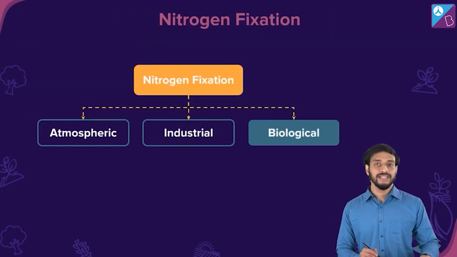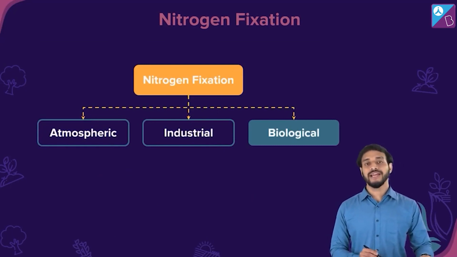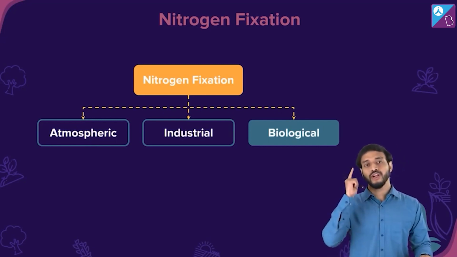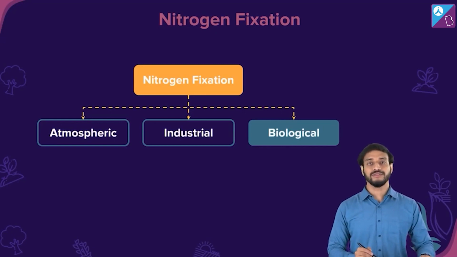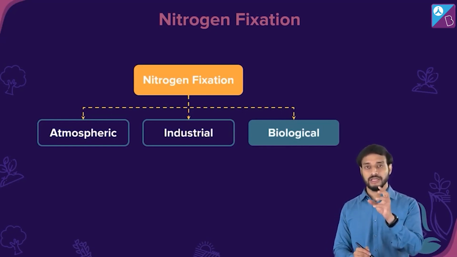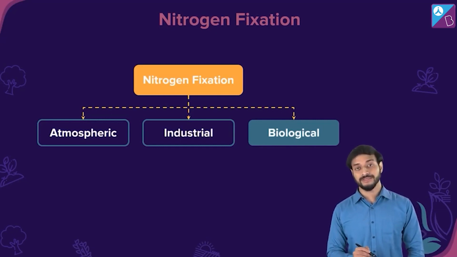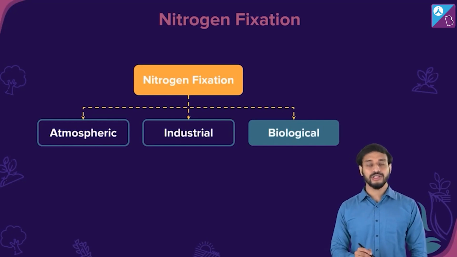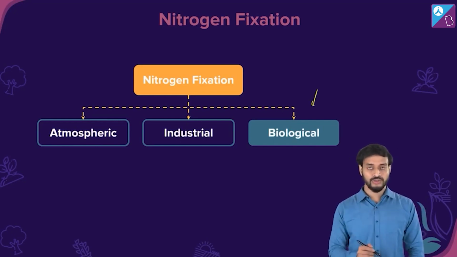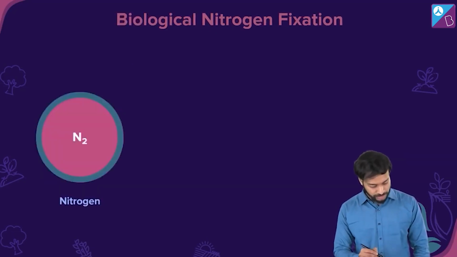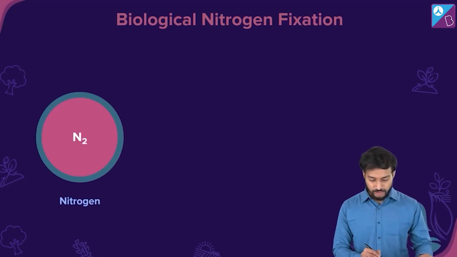That means some life forms, some cells, will be involved in fixing nitrogen. Can any one of you name one of them? We have encountered this name lots of times, as in the biological classification chapter, and during plants also. Come on, can any one of you tell me? Just a small hint also works for me. Shall I start the biological nitrogen fixation process? Let's see. Here the nitrogen is there.